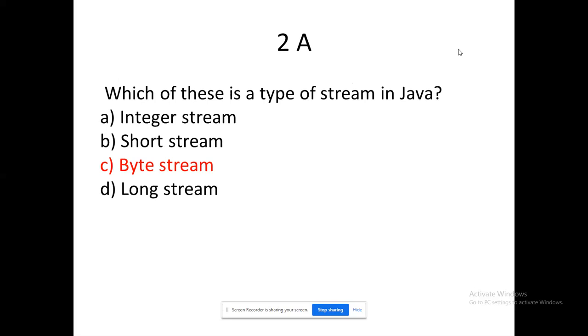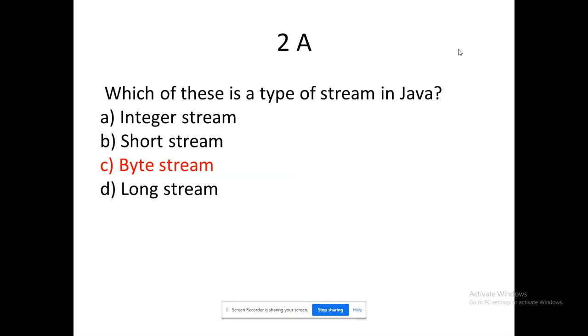But why? Is it anything relevant to data type? That's a major question. Because byte is a data type in Java, for a byte we have the stream. What about short, long, and integer? Why don't they have streams? That's the idea, right? Why? Might be the right answer is byte stream, but why don't they have streams, right?